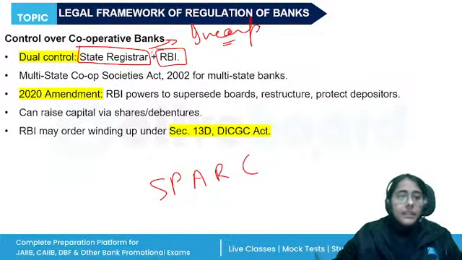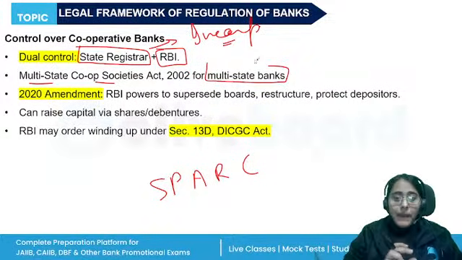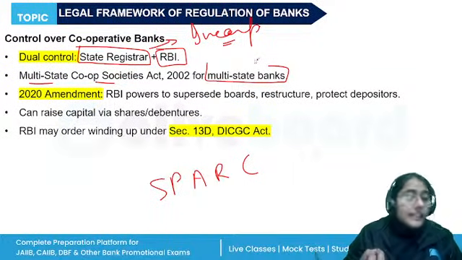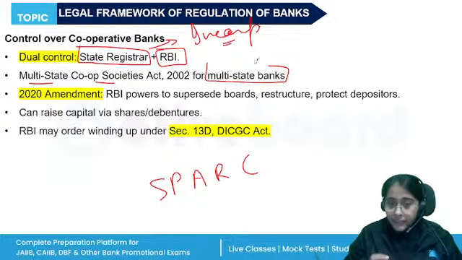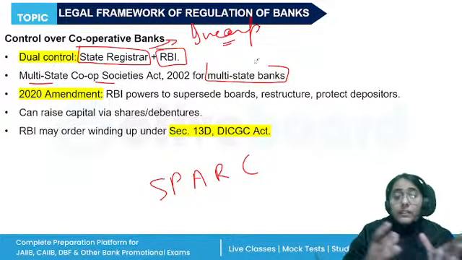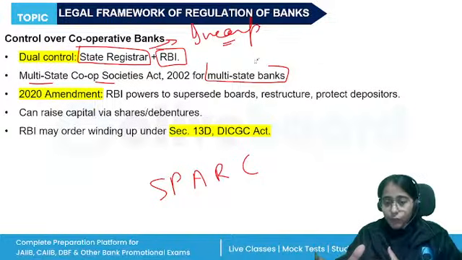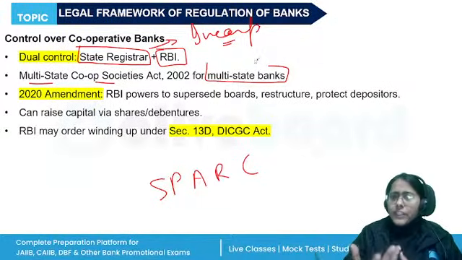Okay. Similarly, there's the Multi-State Cooperative Societies Act for the multi-state banks. Those cooperative banks that are operating in more than one state, they have branches in more than one state. So RBI has powers to supersede their boards, to restructure their boards. They can debar or remove a director from the board. They can appoint a new director, a temporary director, additional director.